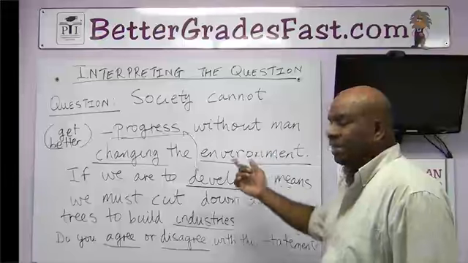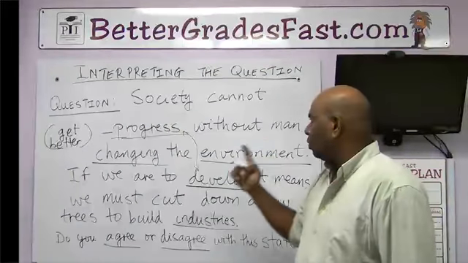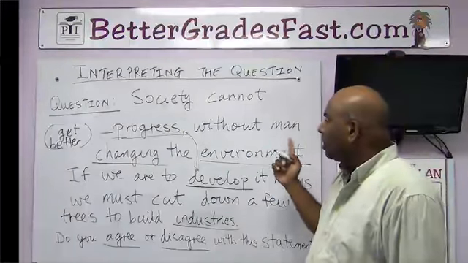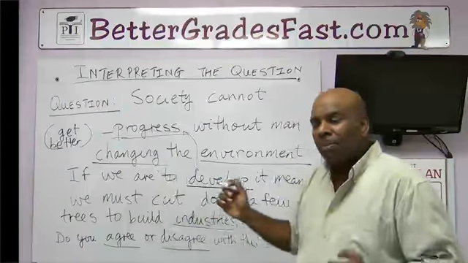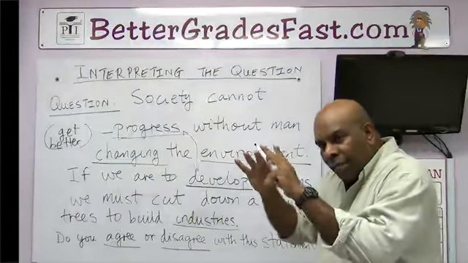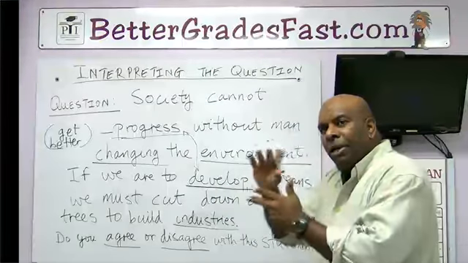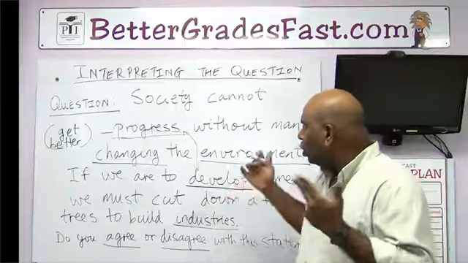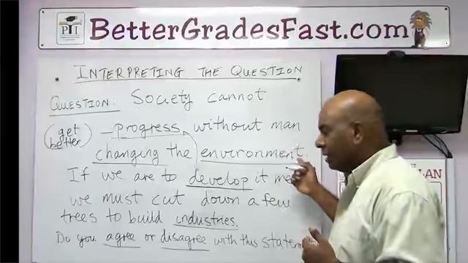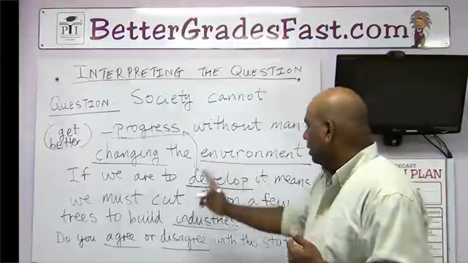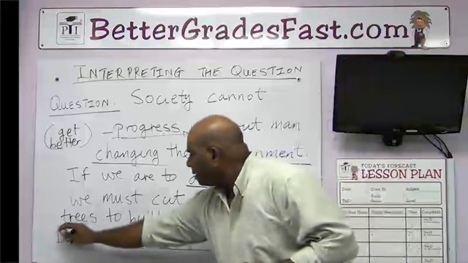So how are they saying we can get better? Well, they are saying that we can get better by changing. Changing meaning taking what we have and remaking it. And what do we have? We have the environment. And the environment here is linked to trees.